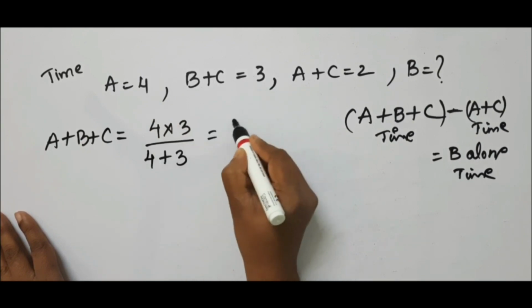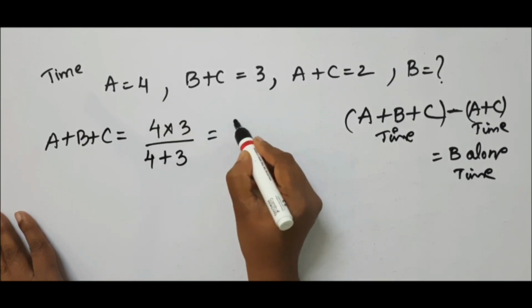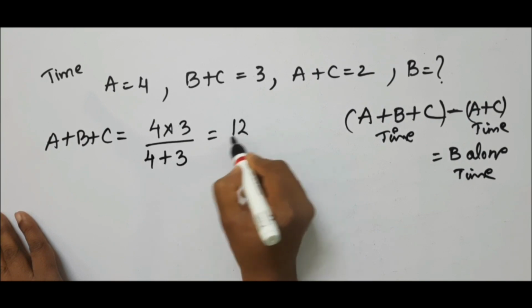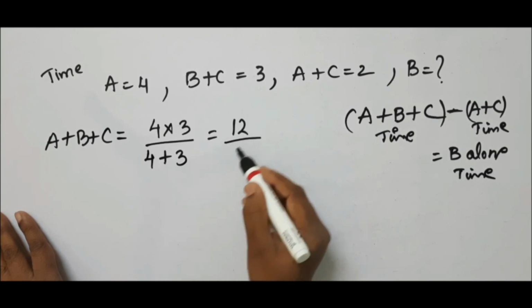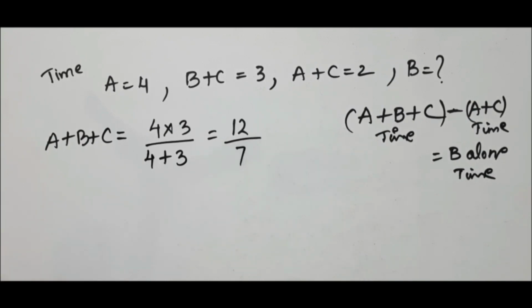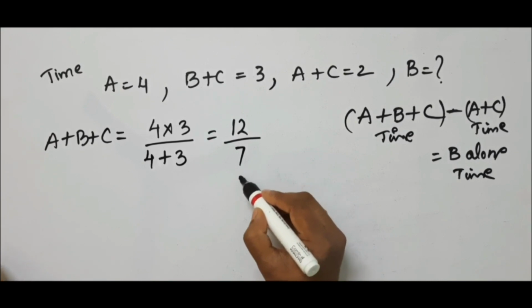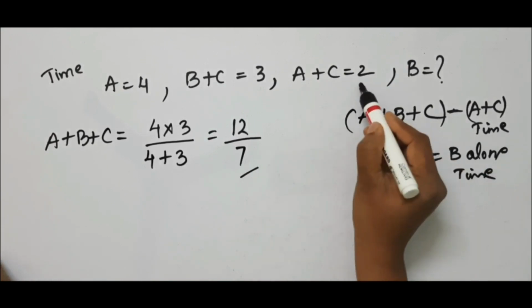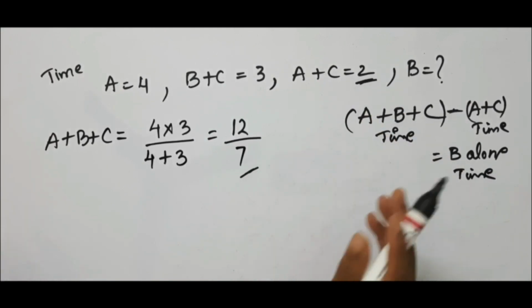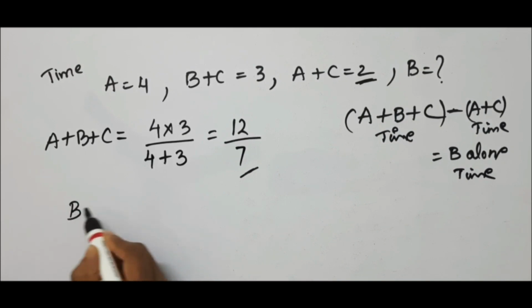This is nothing but 4 into 3 is 12 by 5, 6, 7. Is it not? So 12 by 7 we got. Now we have to find B alone using this value and the A plus C value. These two values we have to take into consideration to find the B alone time.